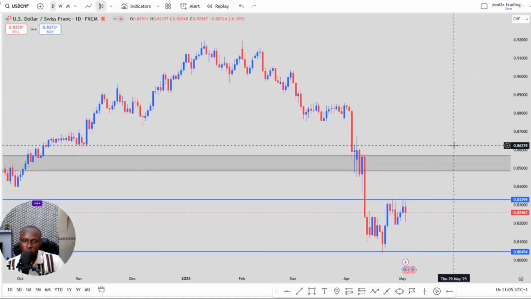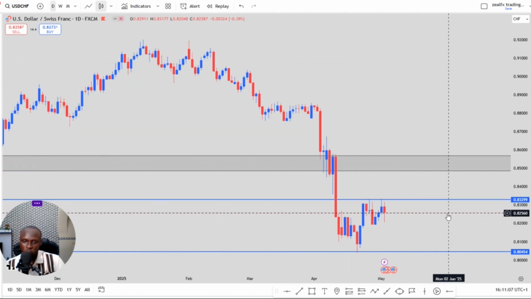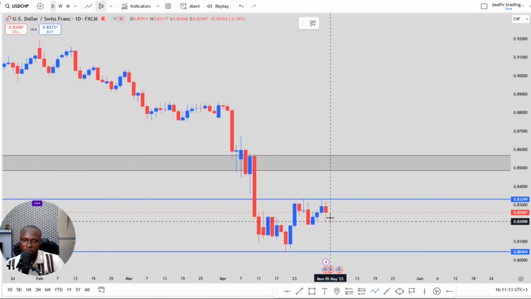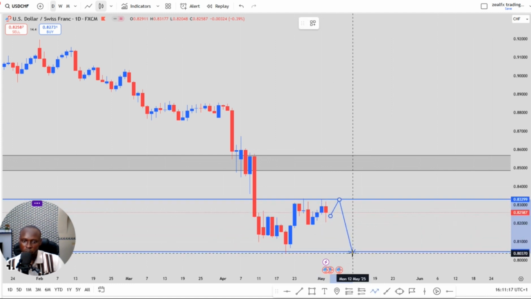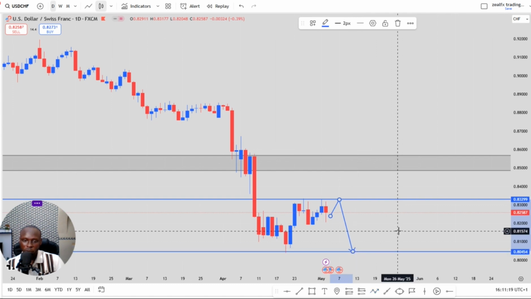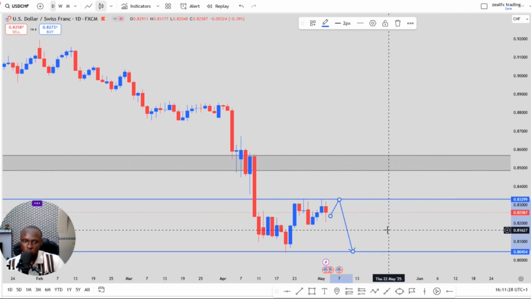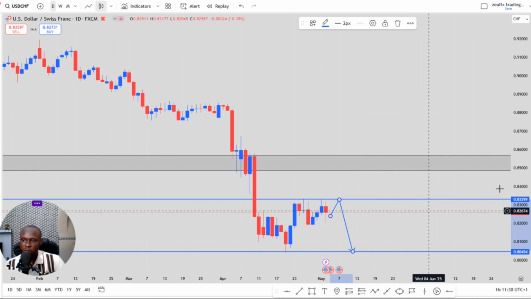On my daily chart on the USD/CHF, price is currently on a support level. We have a support level at this area, so we expect price to do a retest back to this resistance on the CHF, then follow with a further push to the downside. So we're looking for selling opportunity on the CHF this week. We wait for price to retest this resistance before we look for further sells on the CHF. So look for your selling opportunity on the CHF this week.